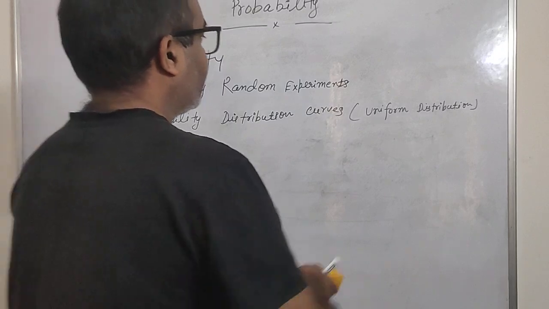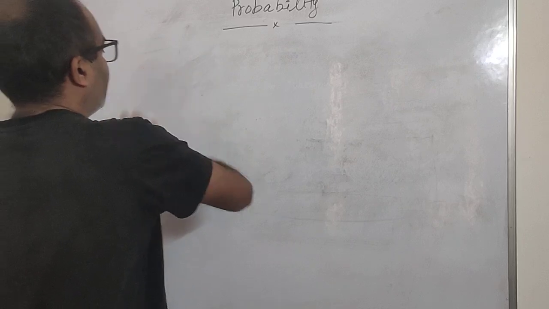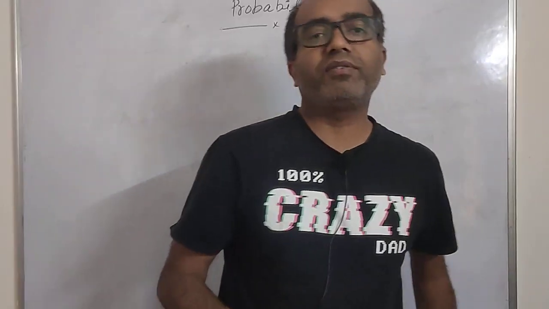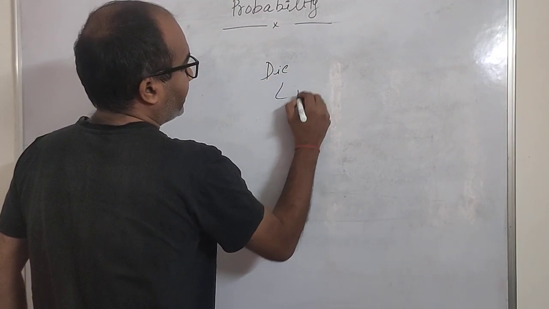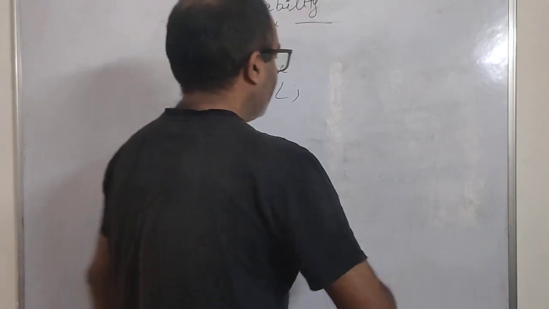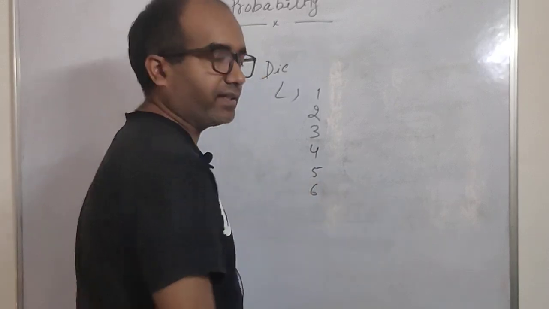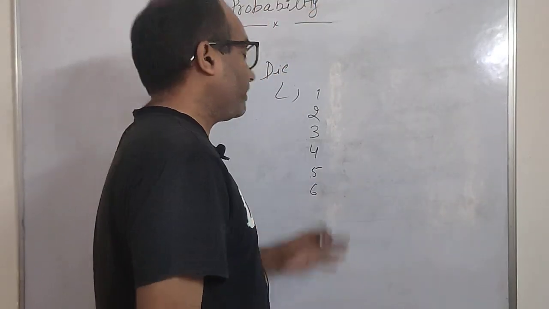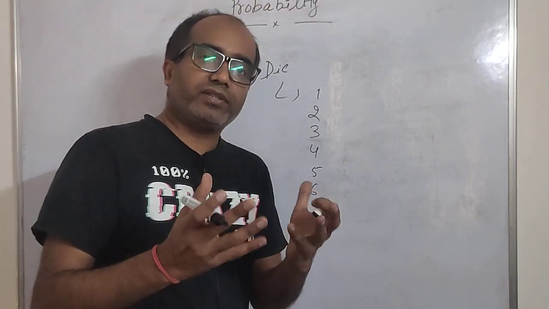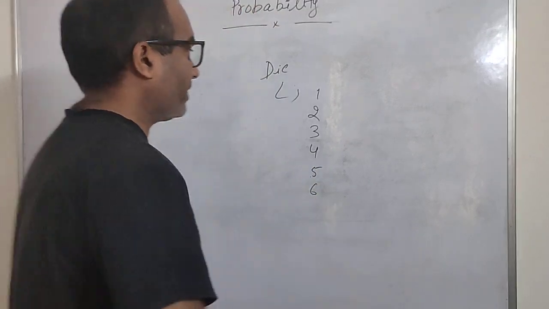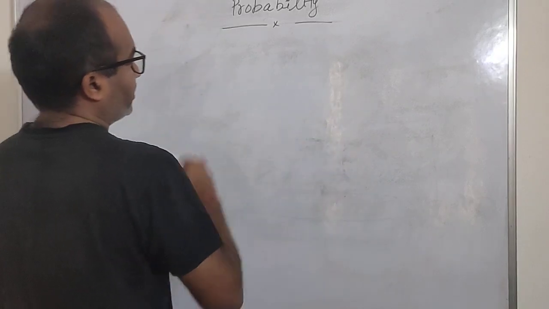First, we are going to discuss probability. Probability is nothing but the chance of some event happening. For example, if I have a die with 6 faces, when you throw it you can get 1, 2, 3, 4, 5, or 6. This is known as the sample space. The set of all the possibilities is known as the sample space, and we represent it by S.